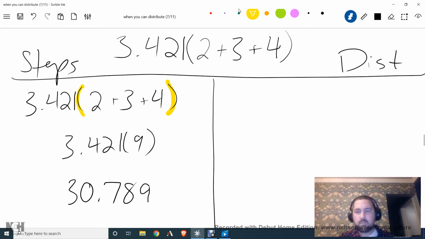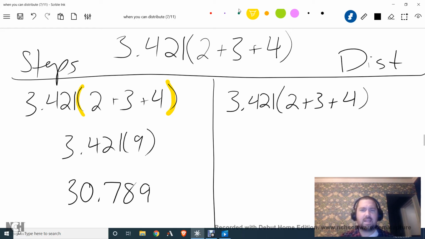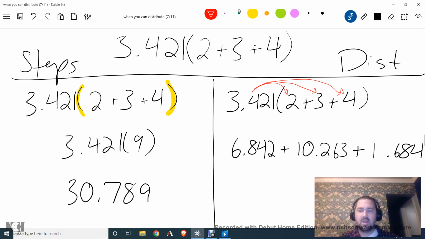Okay, cool. If I'm distributing, well, let's see. Now I've got to take this 3.421 and distribute it to each one of these values. I use my calculator for all of those things, right? So I type it in a bunch of times, right? We end up getting this, right?